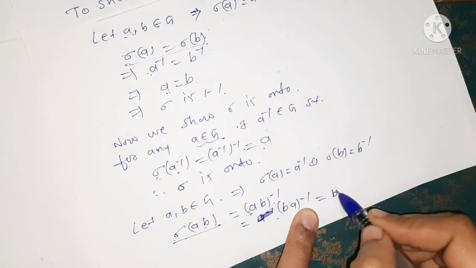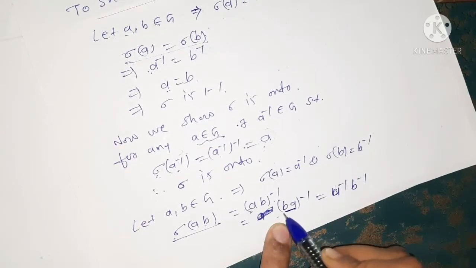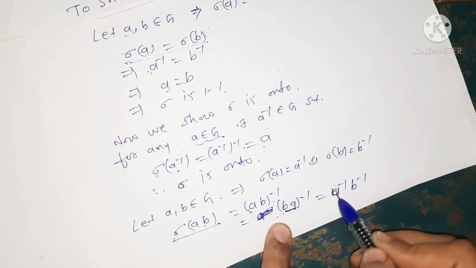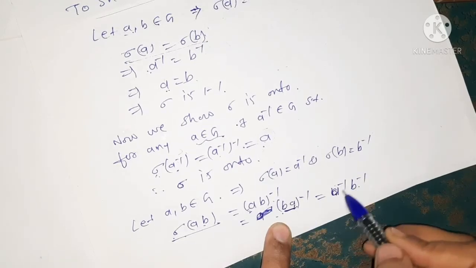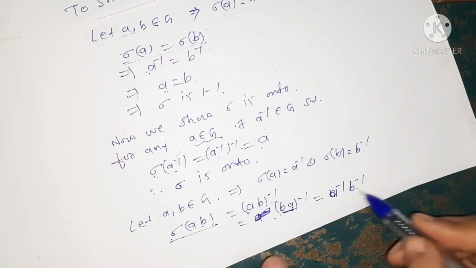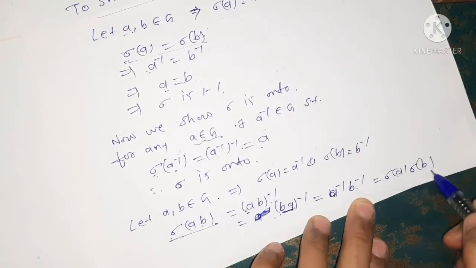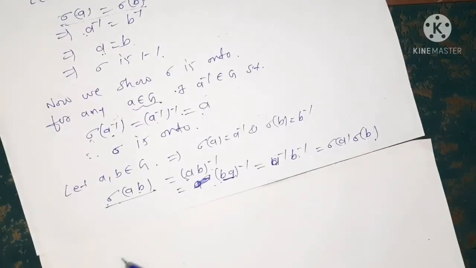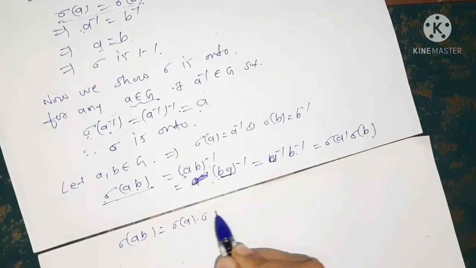ba inverse is nothing but a inverse b inverse, because when there is a product of two elements and we take its inverse, the last element comes first and the first element comes last, that is, the inverse of the last element and then the inverse of the first element. So a inverse is nothing but sigma of a and b inverse is nothing but sigma of b, and therefore we have sigma of ab is equal to sigma of a into sigma of b.